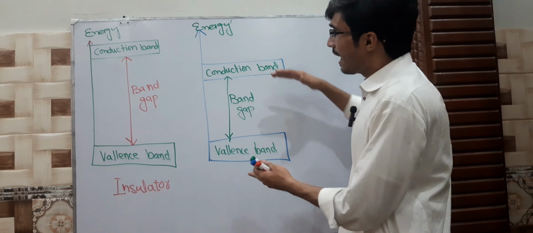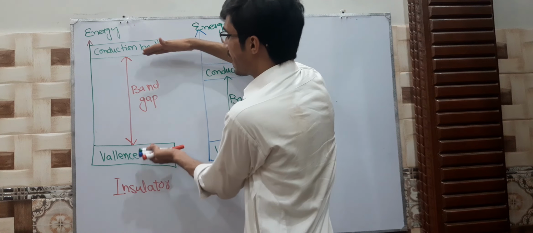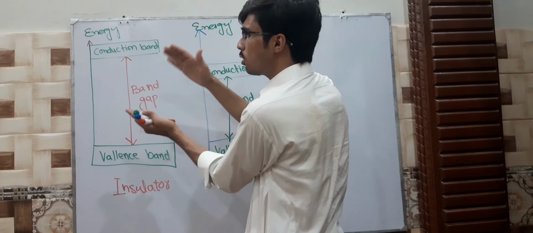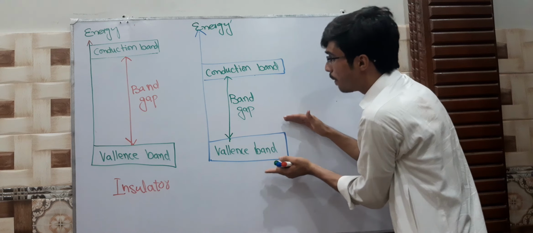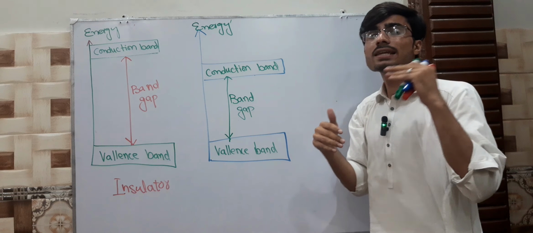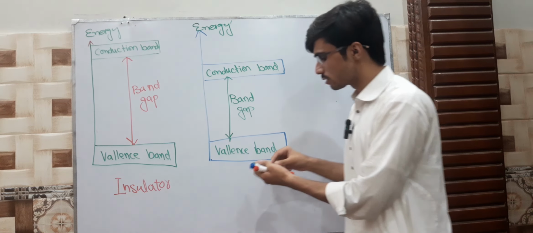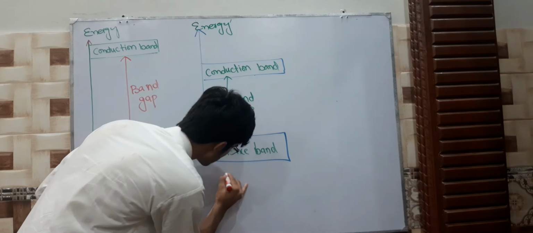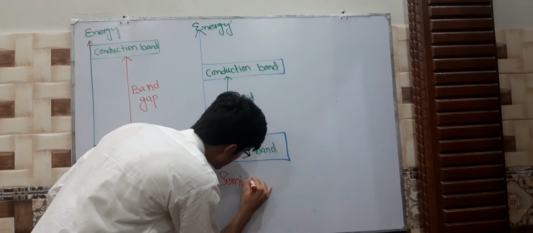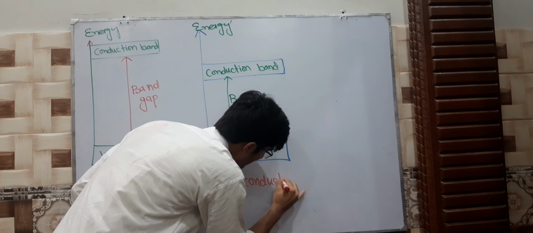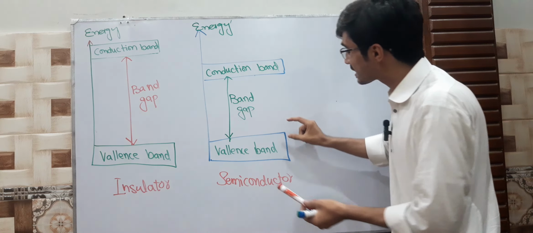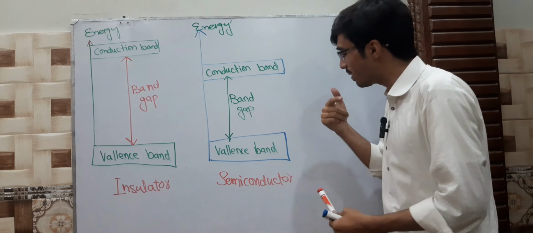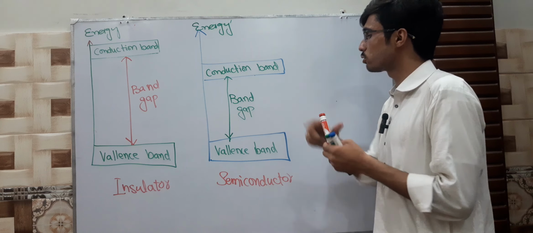In an insulator this distance is too far, but in a semiconductor there are some electrons that have enough energy to move from the valence band to the conduction band.